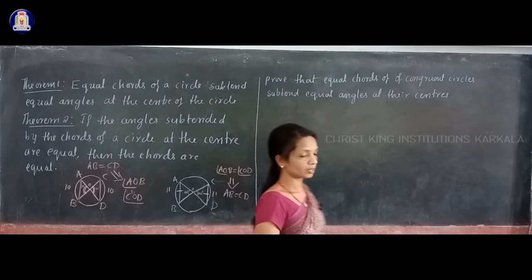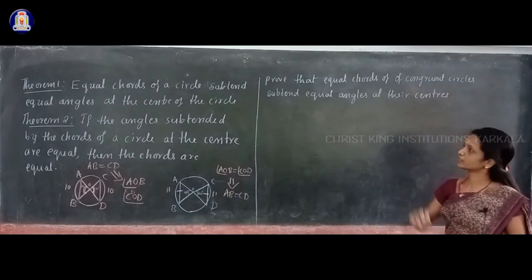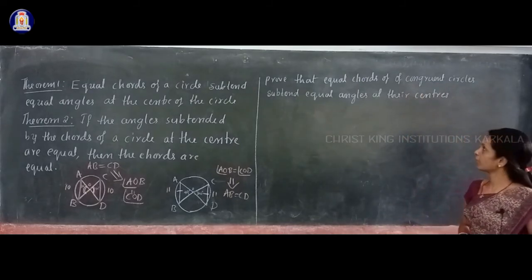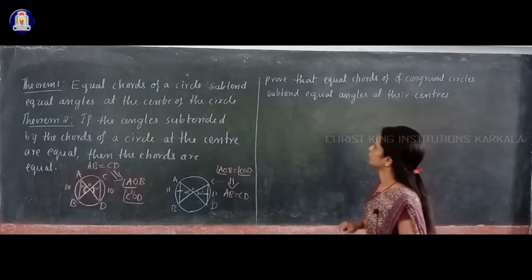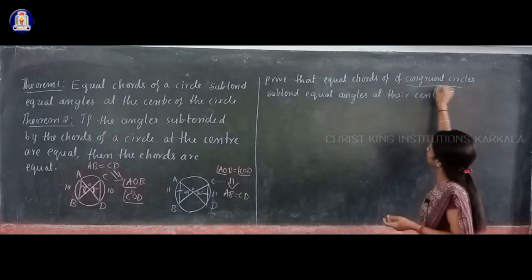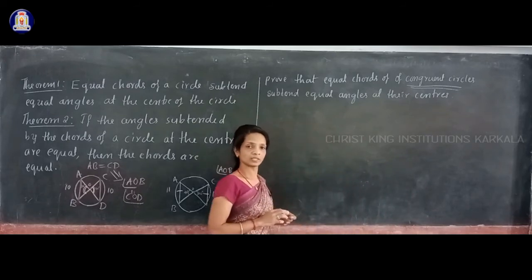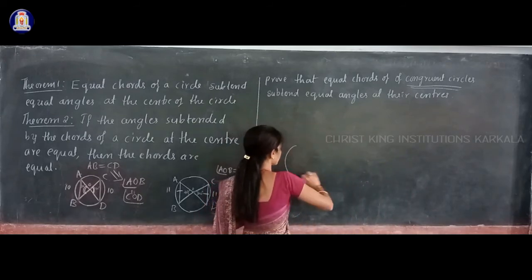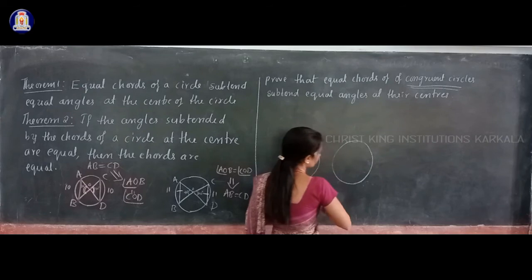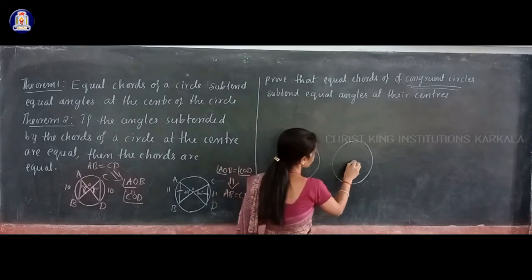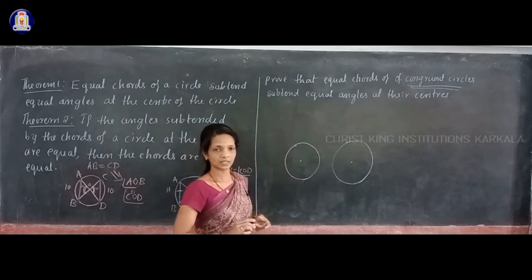Next you have a problem in which you have to prove that equal chords of congruent circles subtend equal angles at their centers. So now what do you have to draw to prove this? You have to take two congruent circles. Congruent circles means two circles of the same size, with the same radii. Keep in mind that these are congruent circles, so they have the same radii.